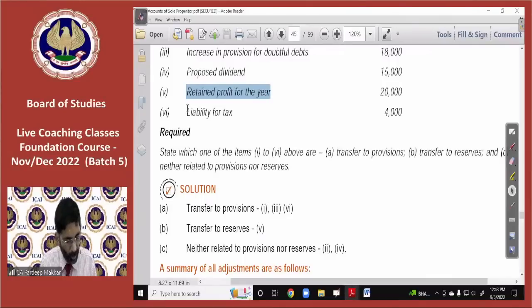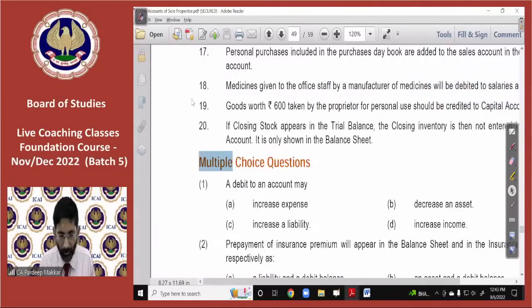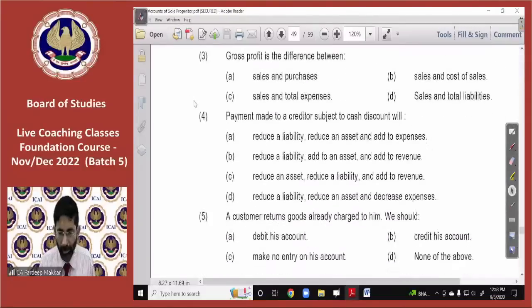MCQ question number 4, how will assets reduce, sir? MCQ question number 4. I'm coming to multiple choice questions. Payment made to creditor subject to cash discount, because I have already given you a journal entry for the same. Please refer to that journal entry. Creditor account debit. Whenever we are making payment, we are debiting creditors. Creditors always have a credit balance. Due to that reason, here liability is reducing. To cash, because we are making payment by way of cash or bank. In the same way, asset is reducing.